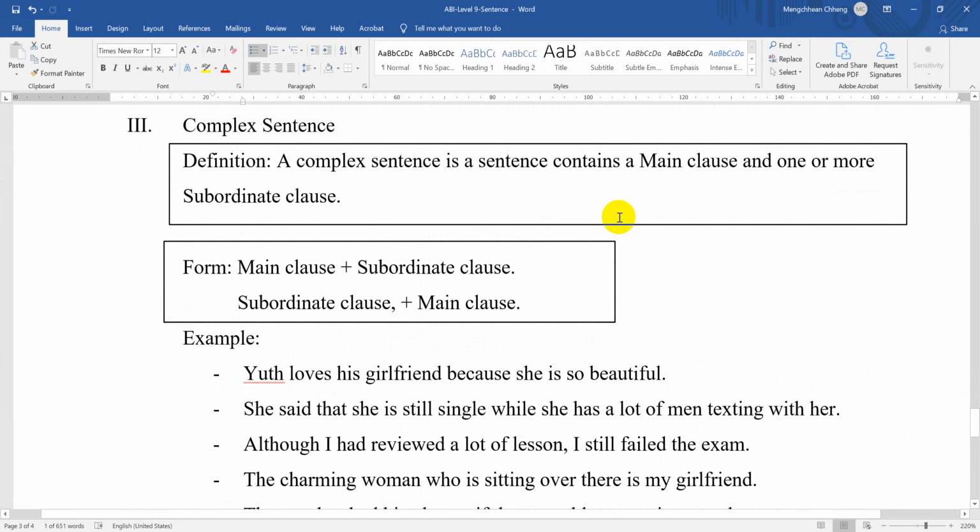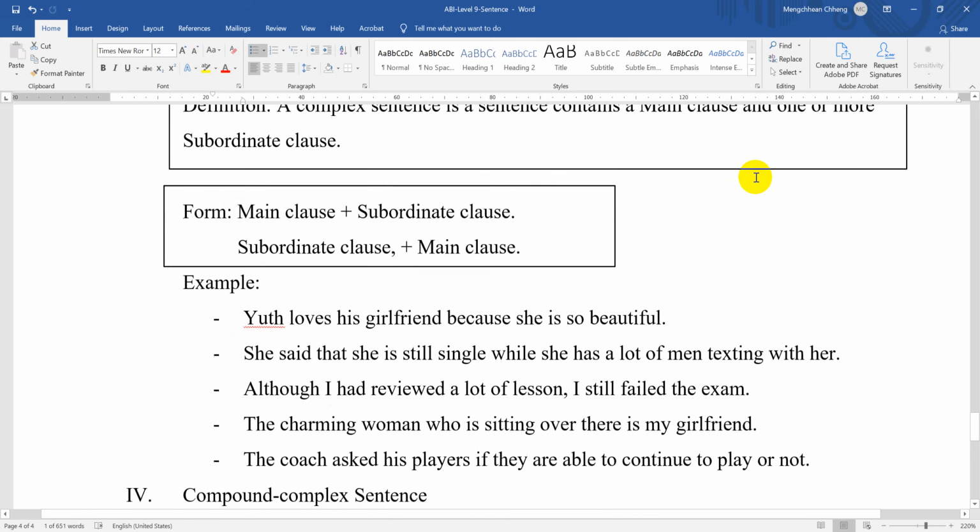And now please take a look at the complex sentence. What is a complex sentence, everyone? A complex sentence is a sentence that contains a main clause, or independent clause, and one or more subordinate clauses, or dependent clauses. So subordinate clause means dependent clause, main clause means independent clause.